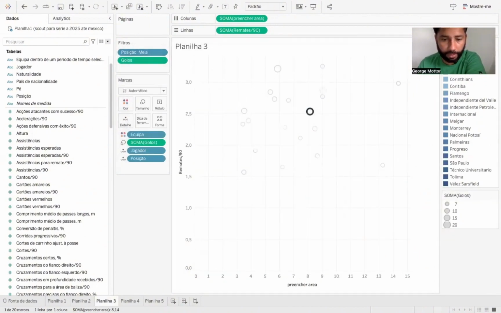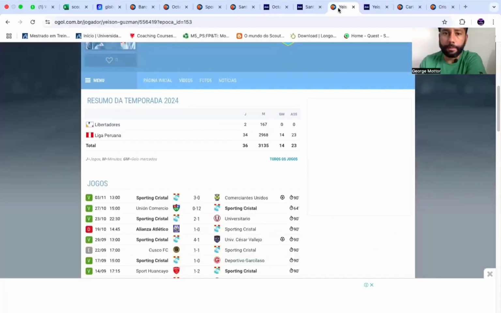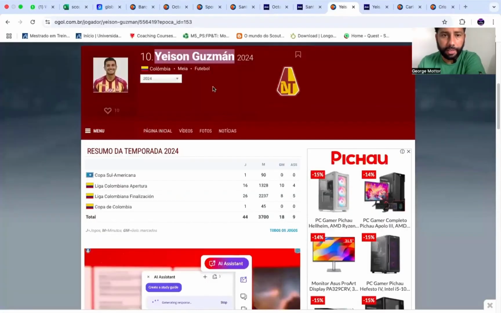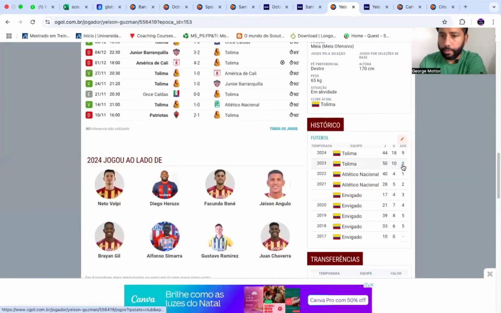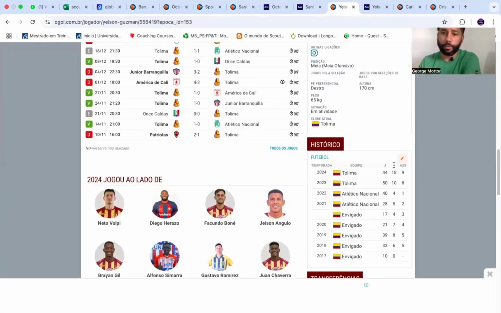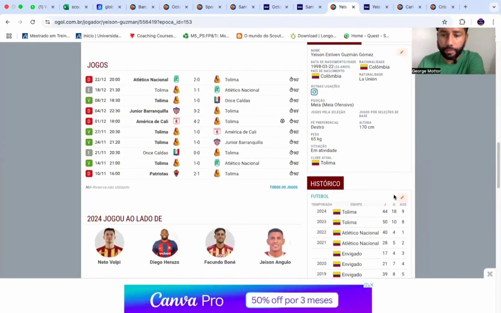Let me show you Guzman as well. Here's Guzman. Guzman, a 26-year-old Colombian midfielder, plays for Tolima. He's only played in the Colombian league, but he's also had some interesting numbers here for a midfielder. 18 goals, 9 assists, 10 goals, 8 assists. It's very similar to the performance of Garo of Vega, right? But you need to watch the video to verify his situations, right?